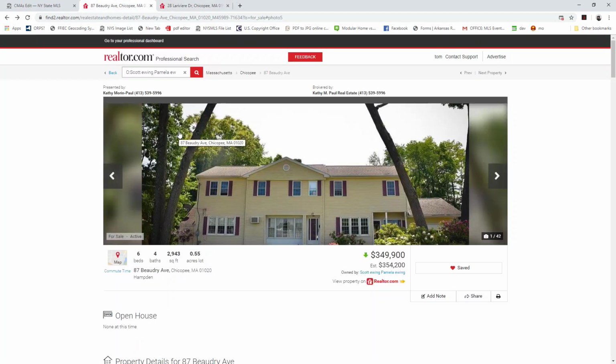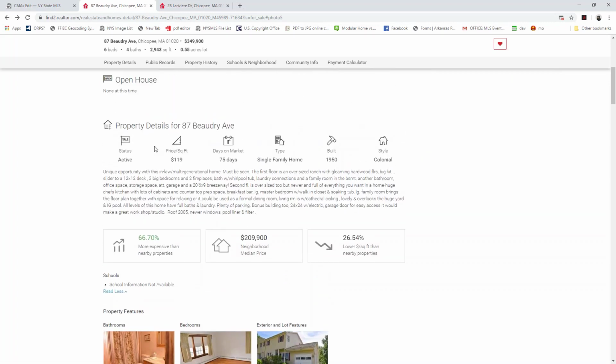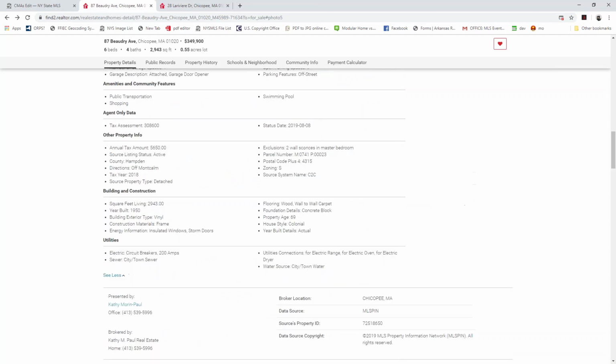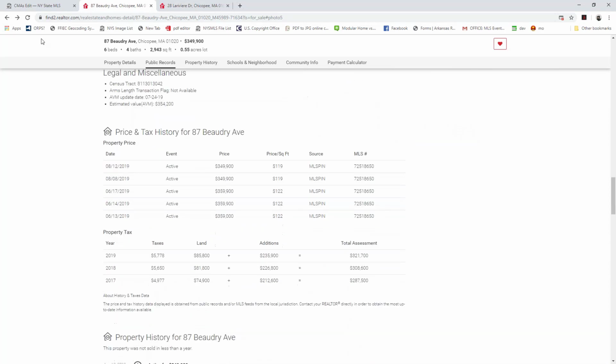So again, going back to our original listing that we were looking at, what's really great about professional search is it's going to include all of this extra information that your clients, your customers can't get on their own. This is great for research purposes. So here we even have just basic information about the neighborhood where we're seeing the median price. This one is 66% more expensive than nearby properties, but it's got a lower price per square footage. And then again, all that listing information from the MLS listing, as well as taking that public record data and combining that all into one system.